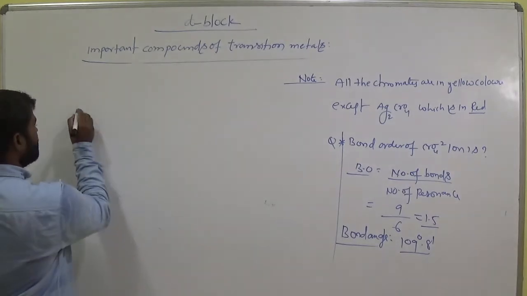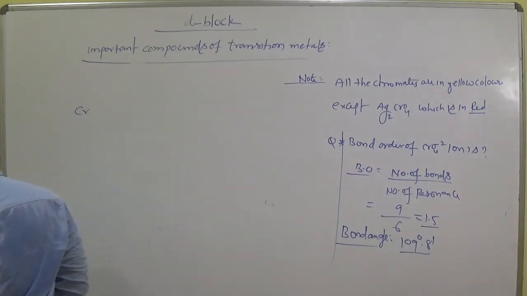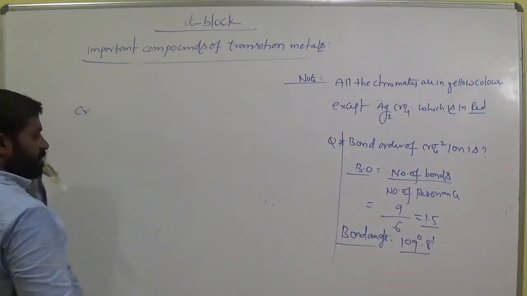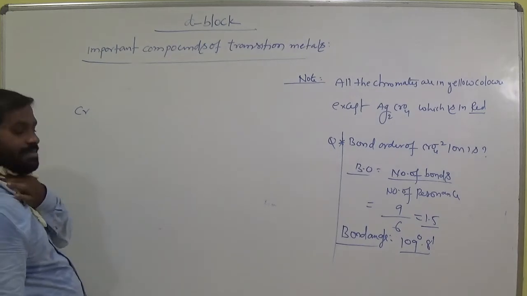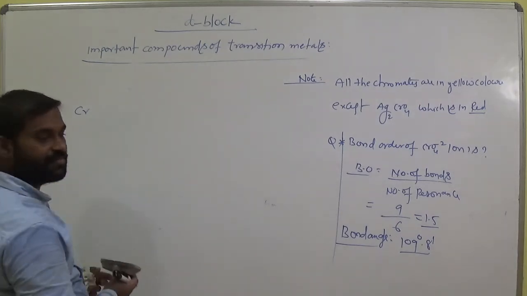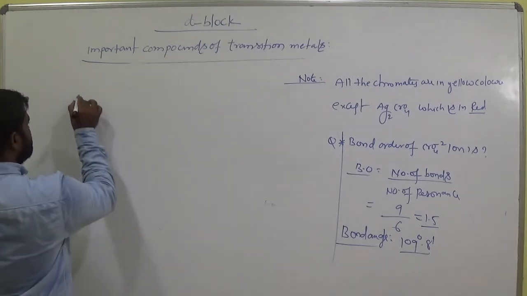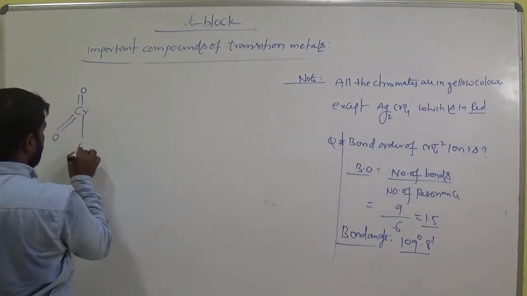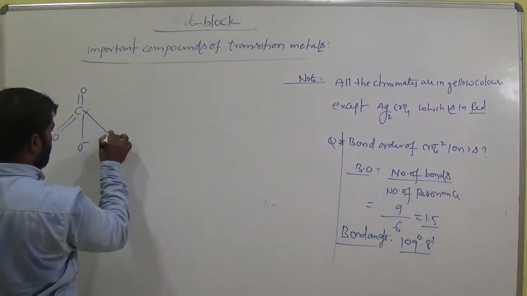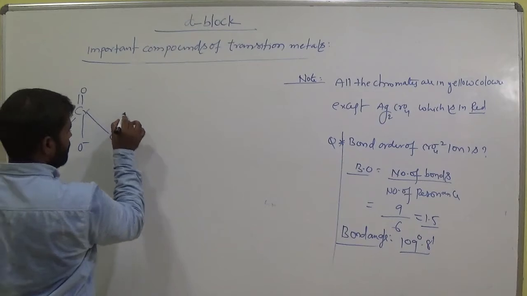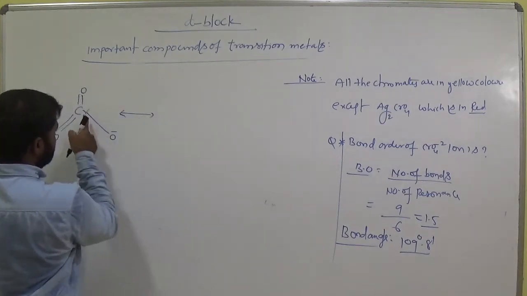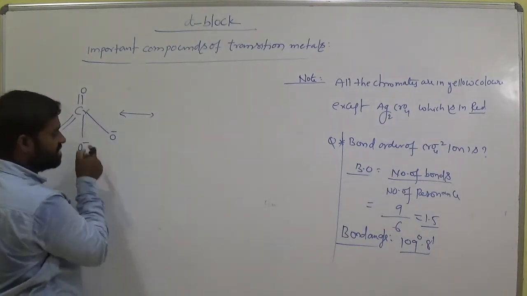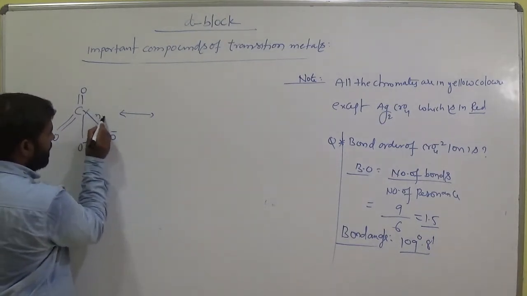So let us see, this is the chromium, you know very well. Consider this bond only in this structure. Number of bonds, n equals 1.